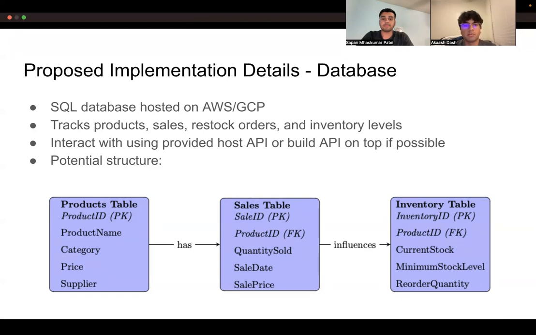One potential structure is as shown, where we have three different tables. One containing the products: the product name, category, price, and supplier. And a sales table, in which each product is sold a certain number of times, and when that product is sold and how much it was sold for. It will also have an inventory table, which is used to track the stock, minimum stock level, and the reorder quantity for each individual item.